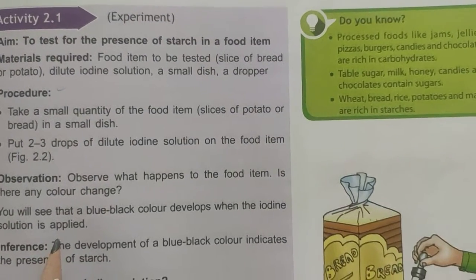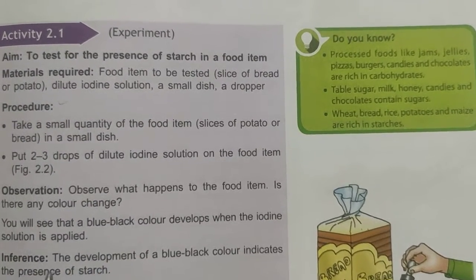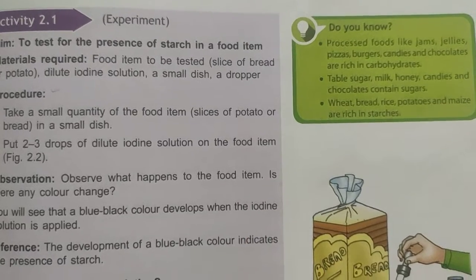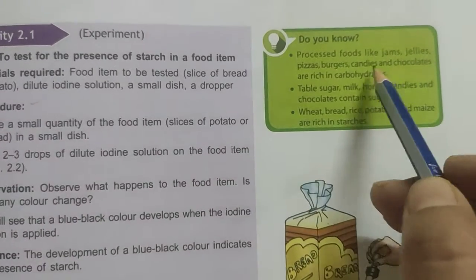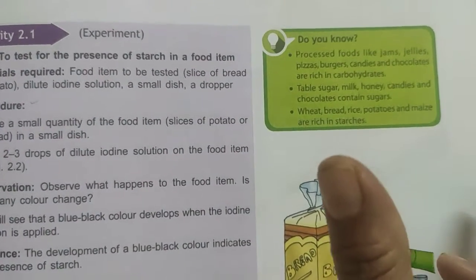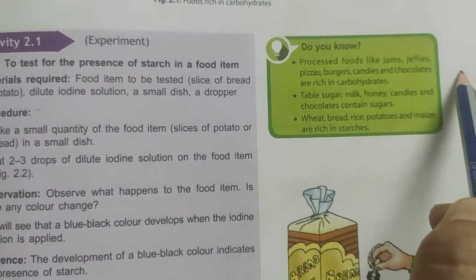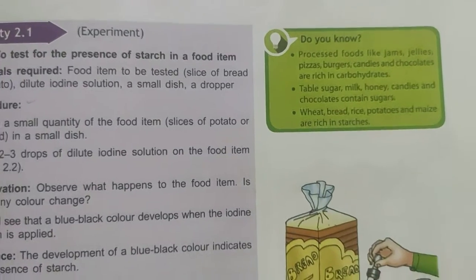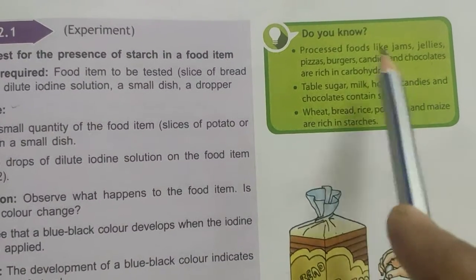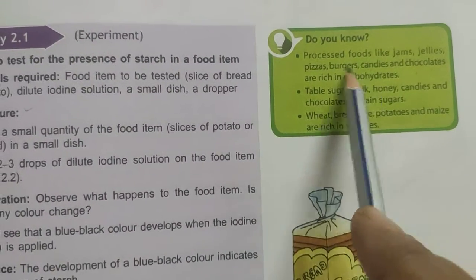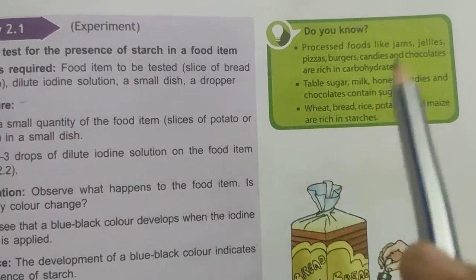Now you all like jam, you all like jellies, pizzas, burgers, different candies, toffees. So these all are rich in carbohydrate. Why? Because see, the candies, chocolates, these all have high sugar in them. So jam, jelly, these all contain sugar. They contain a high quantity of carbohydrates. Similarly, pizzas and burgers, they have lots of cheese and everything, and they are also rich in carbohydrate.